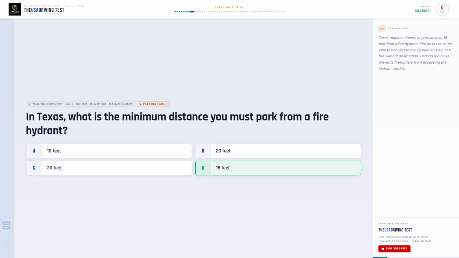The correct answer is D, 15 feet. Texas requires drivers to park at least 15 feet from a fire hydrant. Fire hoses must be able to connect to the hydrant and run to a fire without obstruction. Parking too close prevents firefighters from accessing the hydrant quickly.